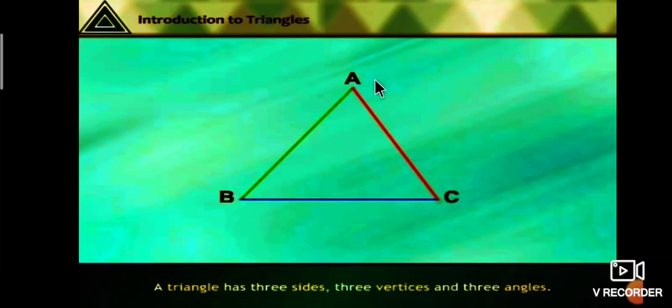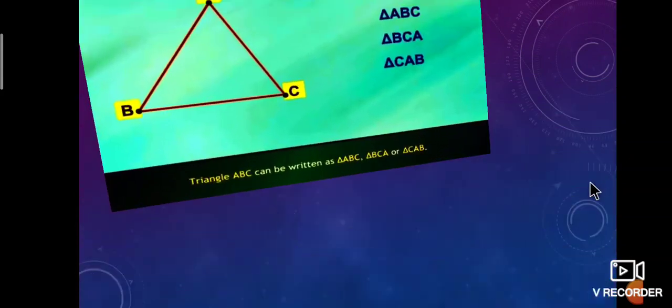The sides are AB, BC and CA. The three vertices are A, B, C and the three angles are angle A, angle B and angle C.